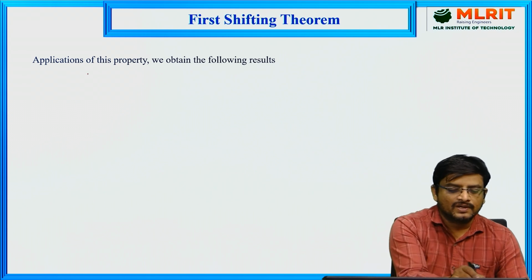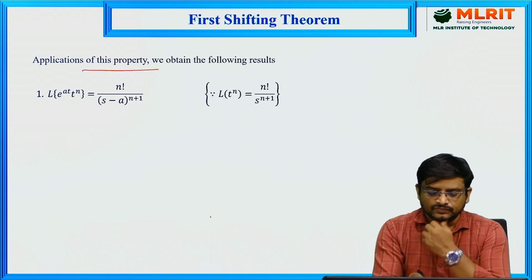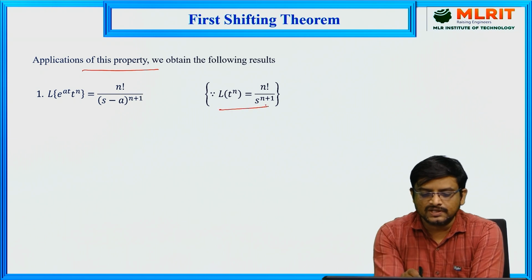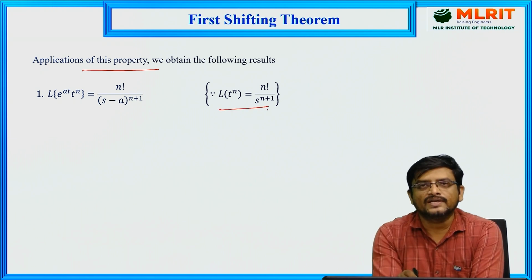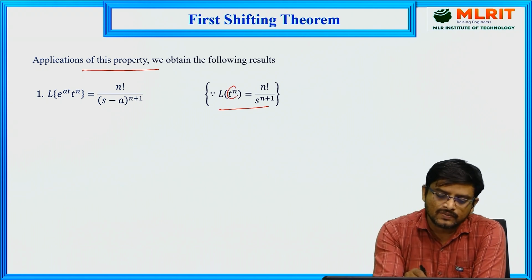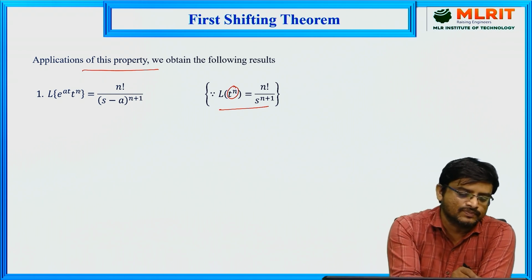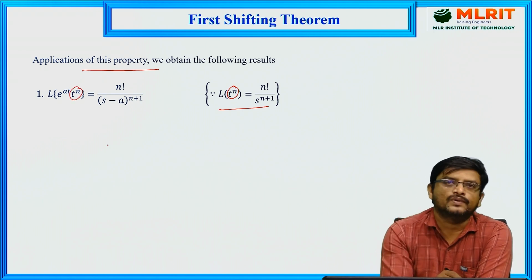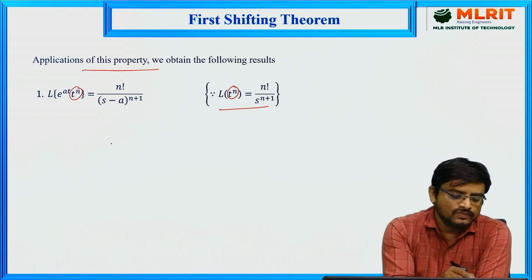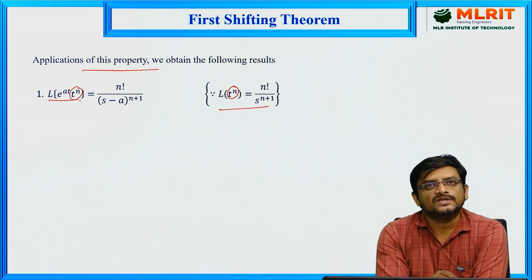Now for this first shifting theorem, we have some more applications, so we'll see what the applications of this property are. In the previous videos we have seen the Laplace transform of t power n is equal to n factorial by s power n plus 1. Whenever this t power n is multiplied with some exponential function, for example e power at, we can apply this first shifting theorem.